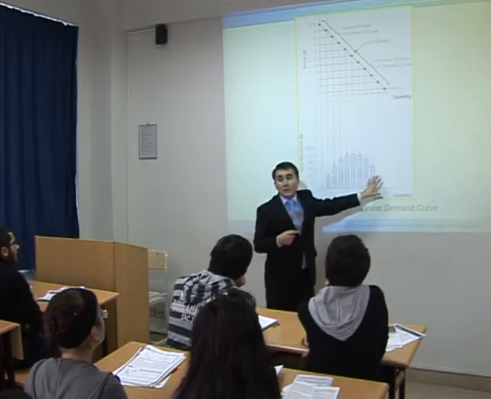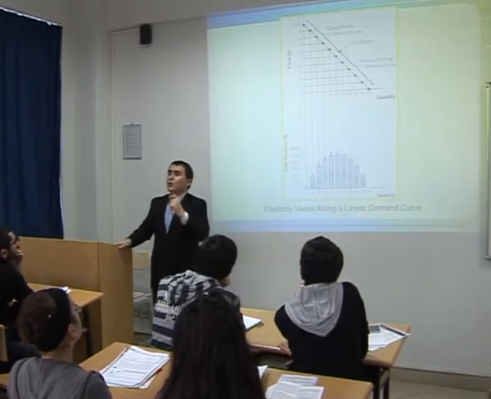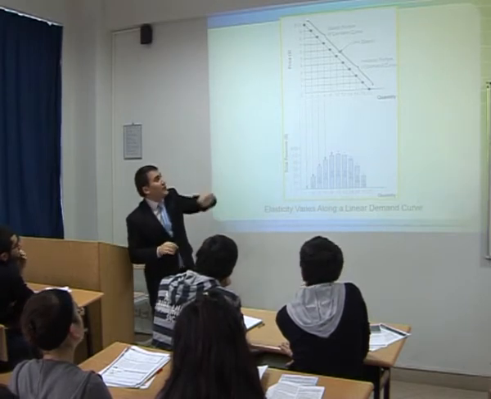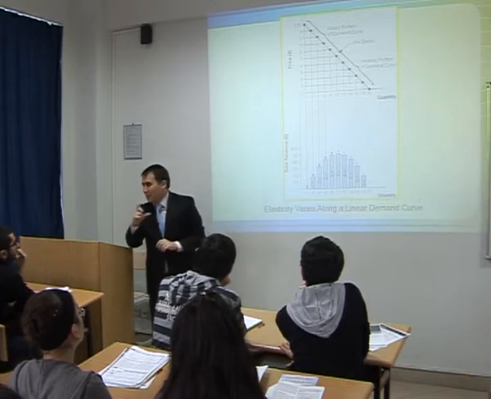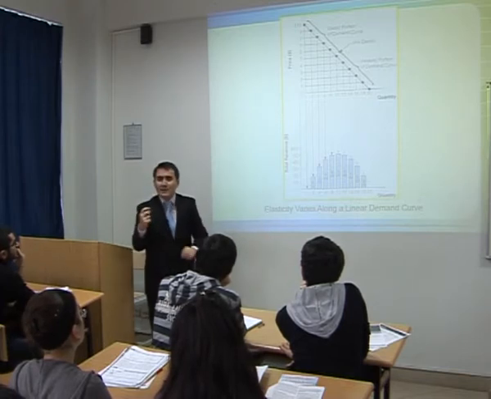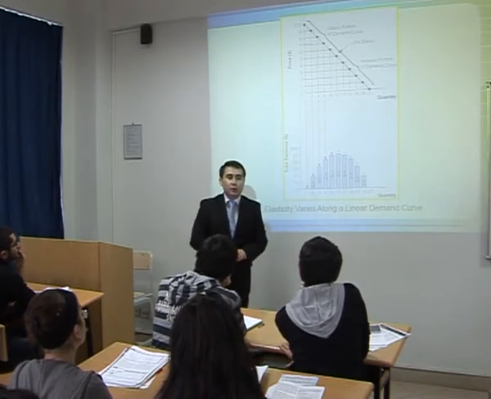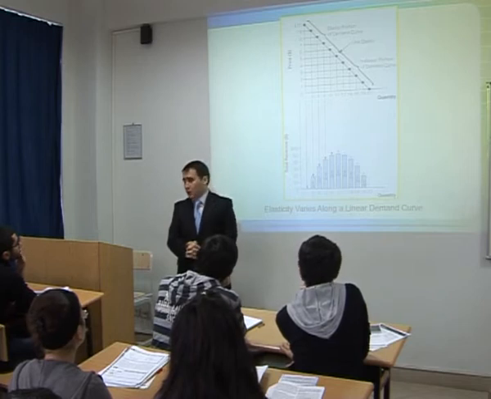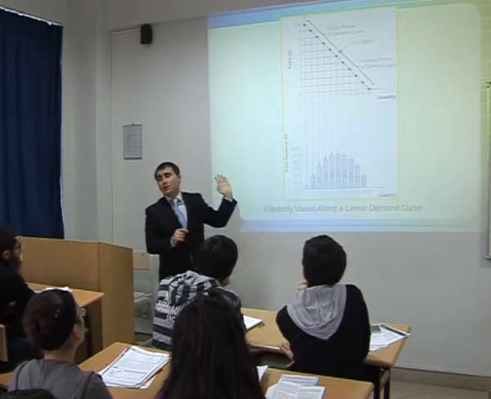So please look at this part. Price is 1. Price goes up to 2, what's the percentage increase? 100%. But when you look at the quantity of a good demanded, it goes down, but it's not that much higher. So as price elasticity of demand is mainly about the percentage change, it means that when you look at the percentage change, you will see that this part is inelastic, another part is elastic.